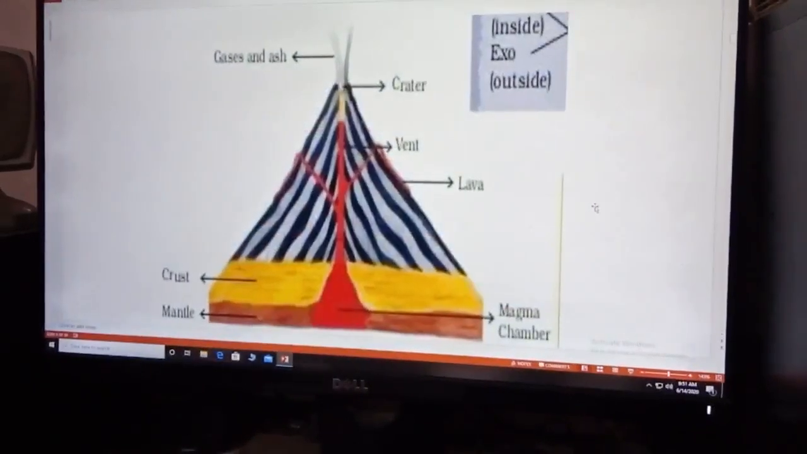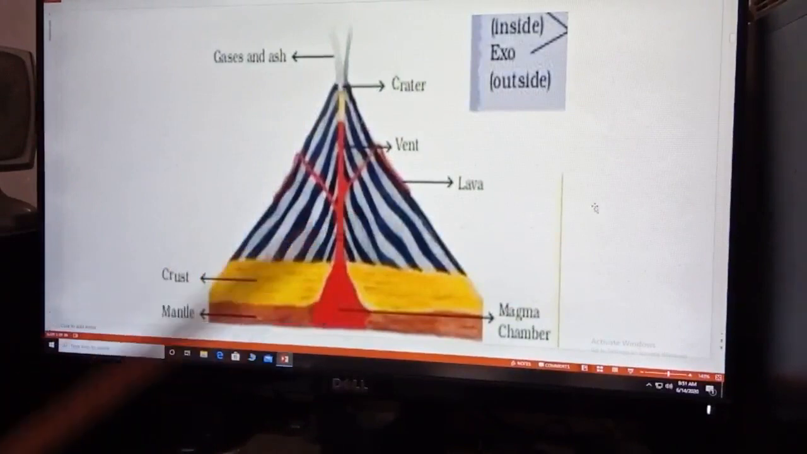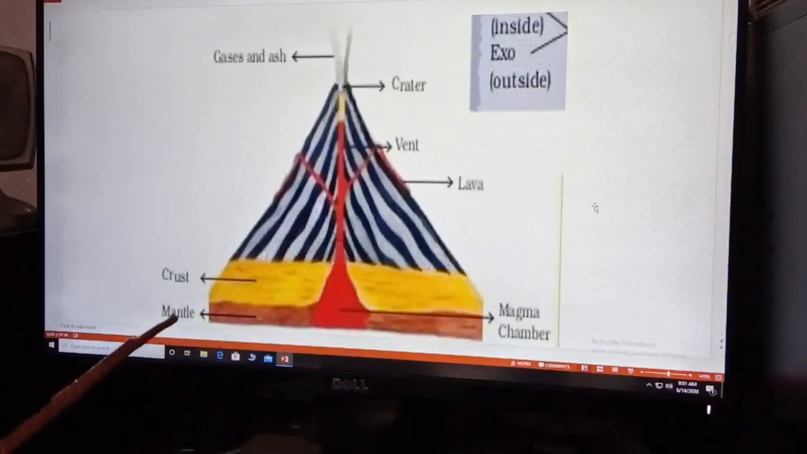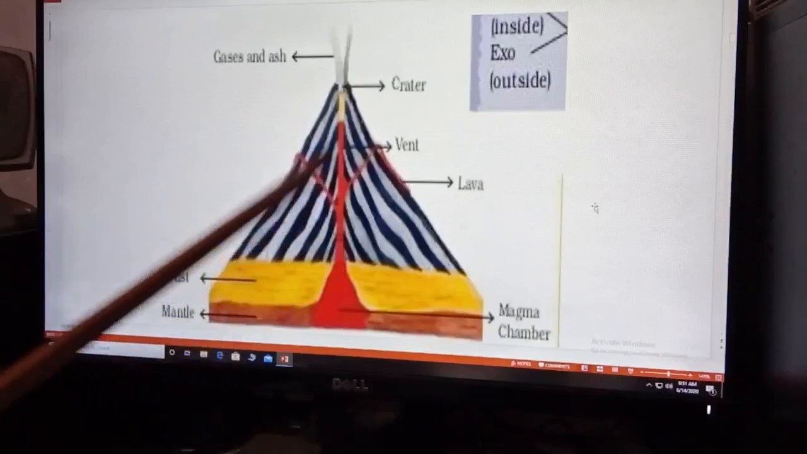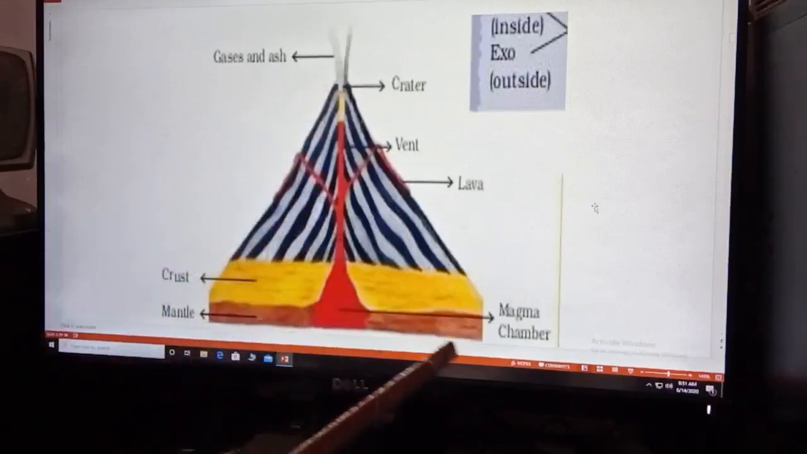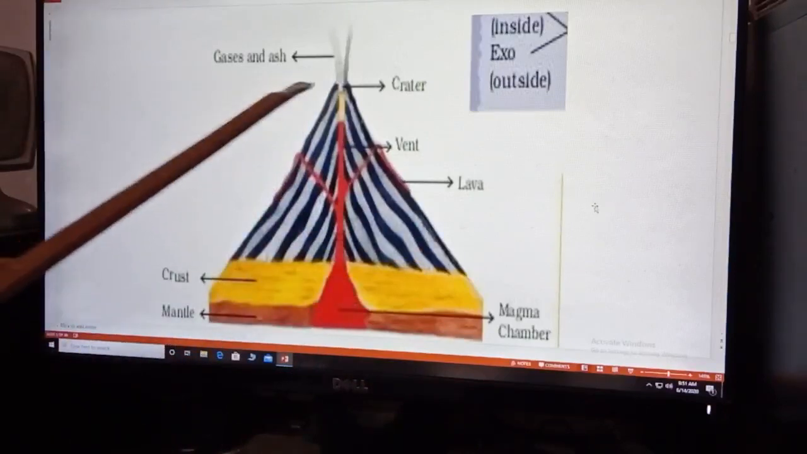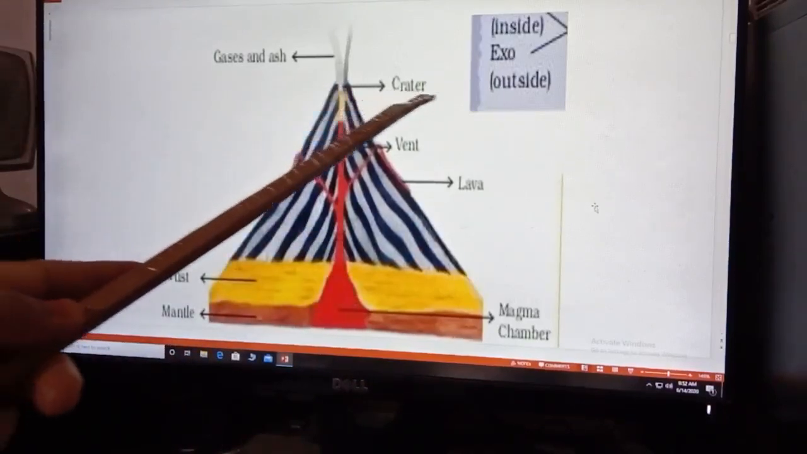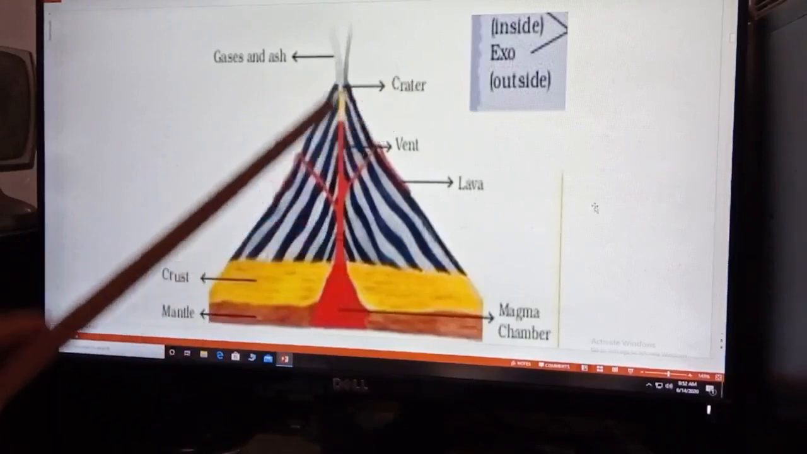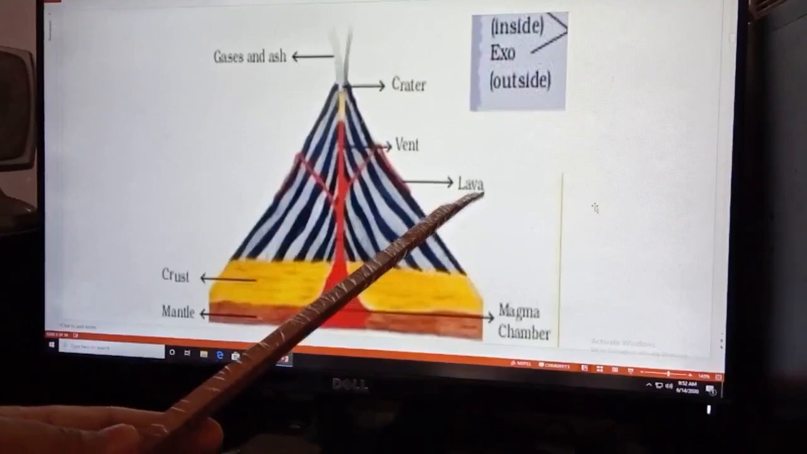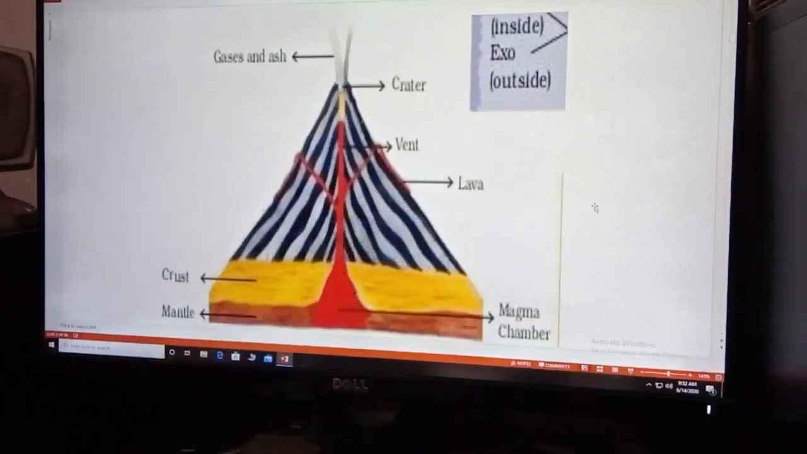Now see, volcano, an endogenic force, leads to the formation of volcanic mountains. What is a volcano, children? A volcano is a vent through which hot molten magma comes out in the form of lava. The mouth through which the magma comes out is known as crater, and the magma which comes out is known as lava. This diagram is very important. You have to do it in your copy also.